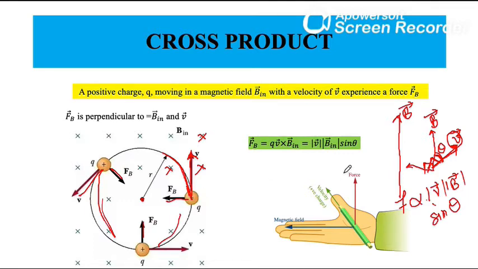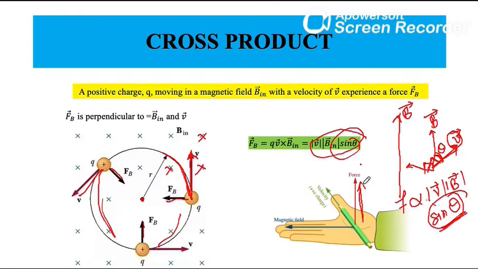Now in the dot product, the magnitude multiplies by cos theta, and in cross product, magnitude multiplies by sin theta. But the most important thing of all is the direction of V cross B sin theta. What is the direction of this? So the direction of force can be found by using right hand slap rule. This rule describes the direction of force as the direction of slap of open hand. This is the direction of slap of open hand, so that is my direction of force.